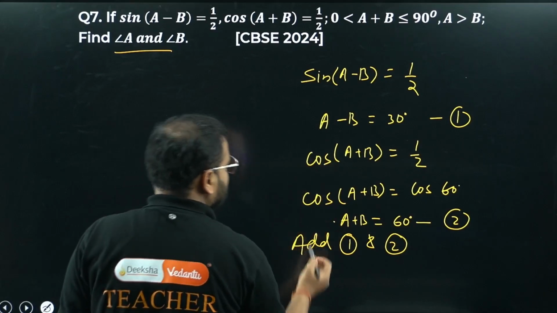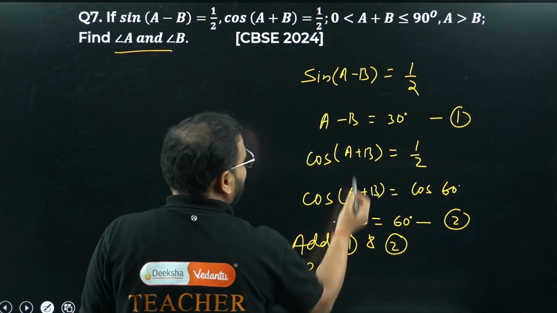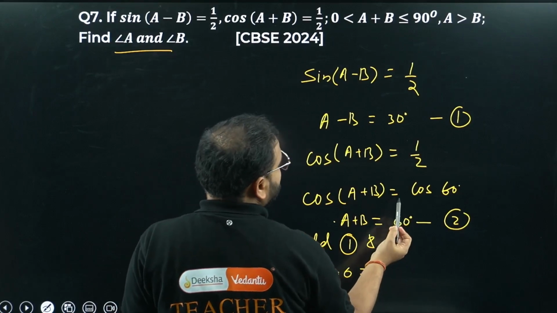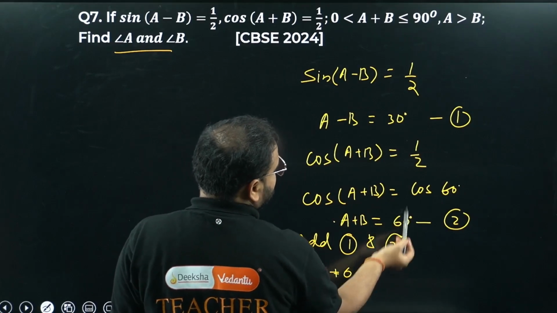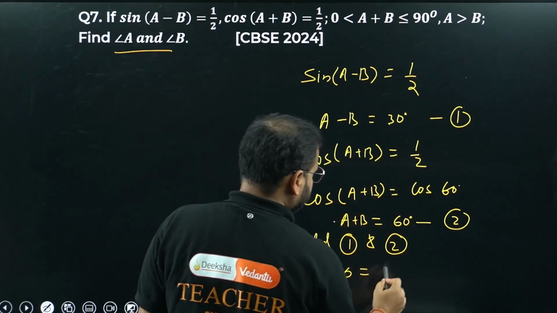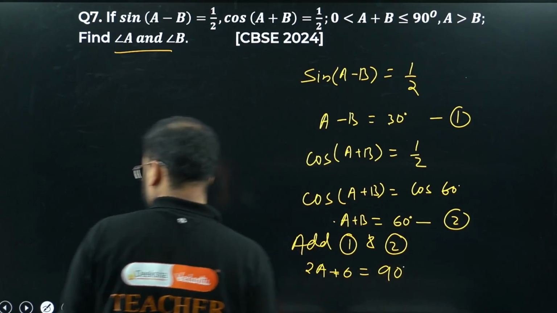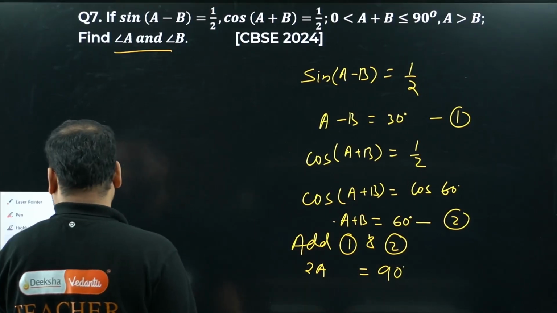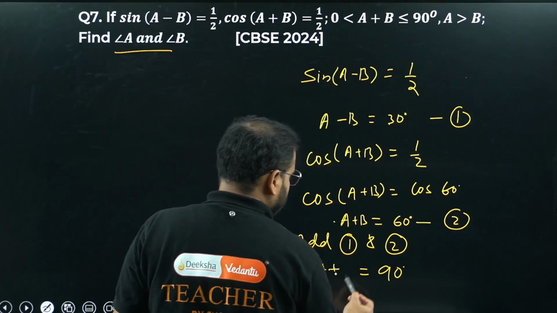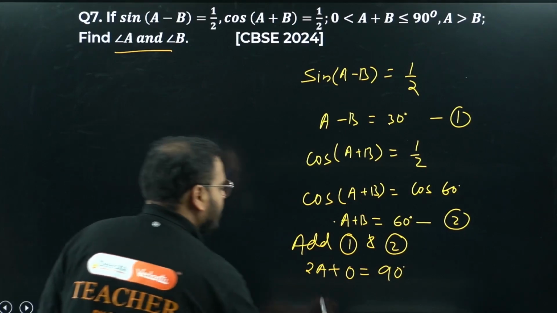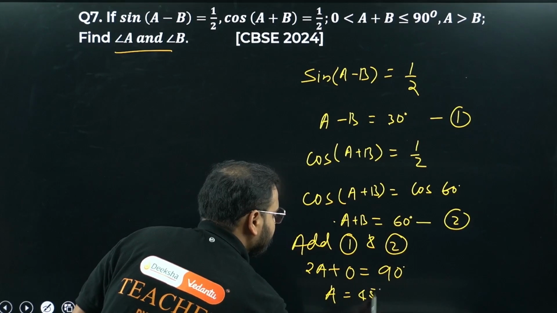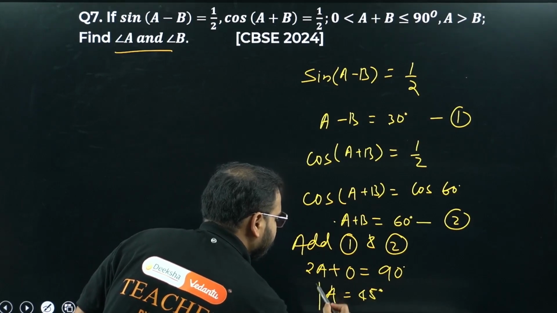A plus A is what, sir? 2A. And minus B plus B is what, sir? 0. Equals to what? Please check over this side. 60 plus 30 is what, sir? 90 degrees. So 2A is 90, which means A is 45 degrees, sir.